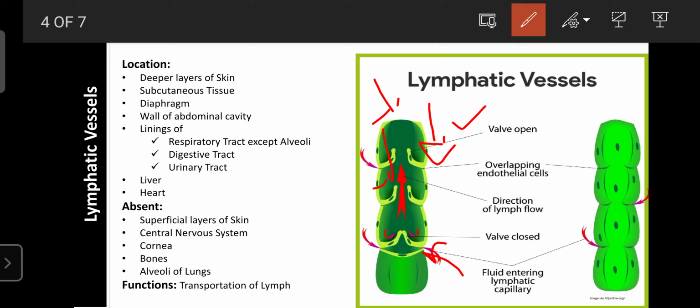It allows the entry of fluid along with proteins, waste material, and toxins from the interstitial fluid into the lymph vessel. Interstitial fluid means the fluid present between the cells or inside the tissues.